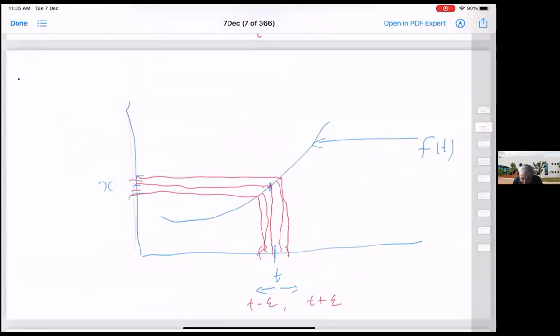So in this example, now I'm trying to compute the derivative at this x. I am choosing hn so that all these points are well away from 0. That's it. And then we are going to argue.